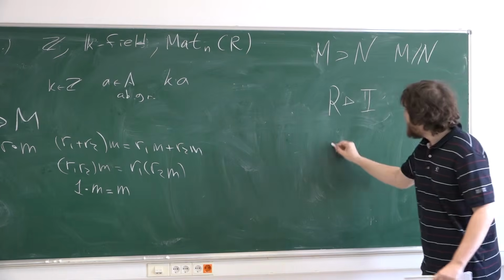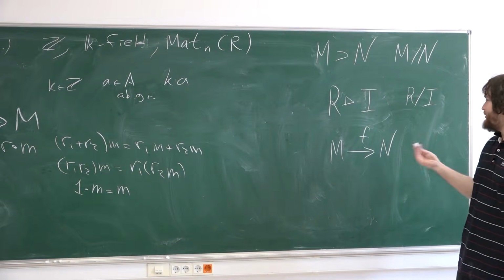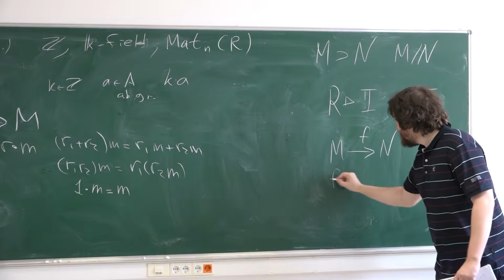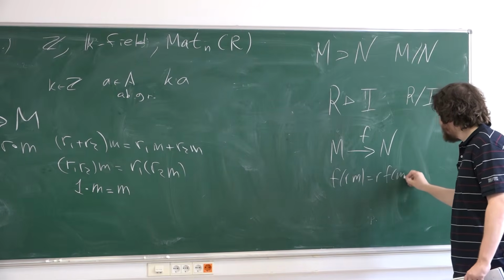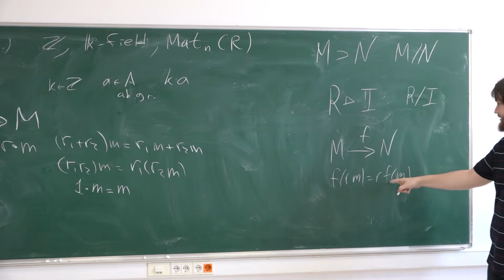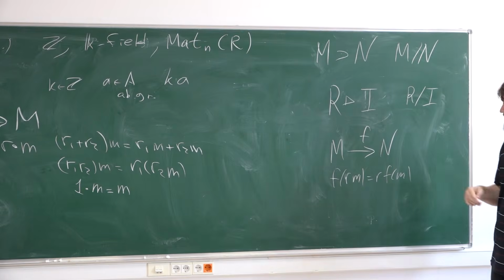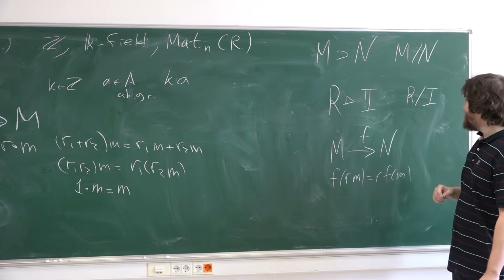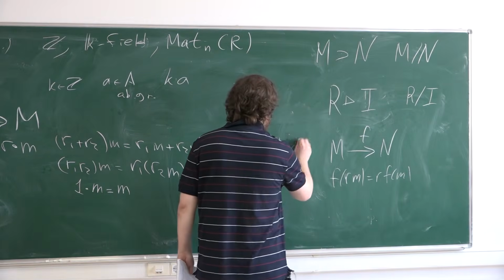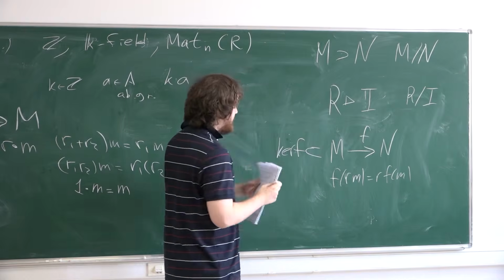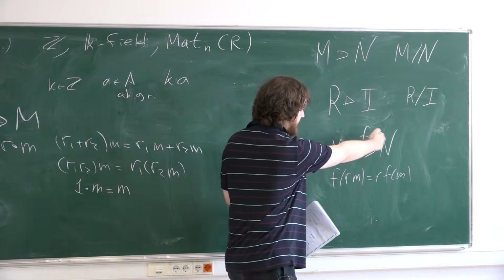So, if you have two modules, a map between them is called a module map or R-linear map. For example, if it's a left module, then something like this, for any element r from your ring and m from M. If you have such an R-module map, then you can consider its kernel. It's of course a submodule, a left submodule, for example. You can consider the image. It's a submodule in N.